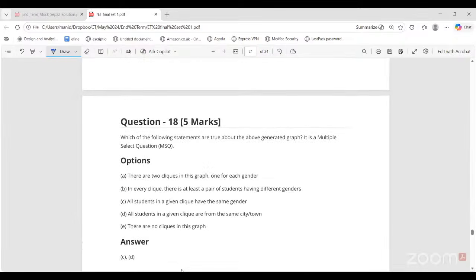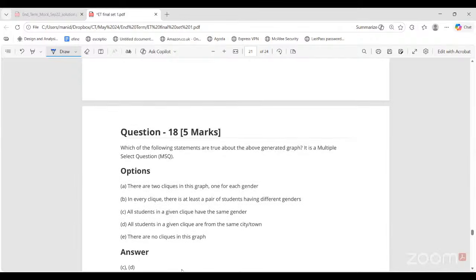So the first option is saying there are two cliques in this graph, one for each gender. Is this correct? When I create this graph, are there only going to be two cliques? And is it gender specific only? No, ma'am. Let's say there are three female students from Delhi. So these three will come in a clique.